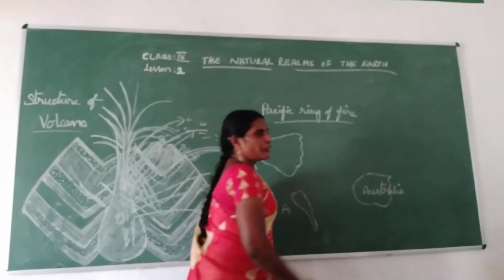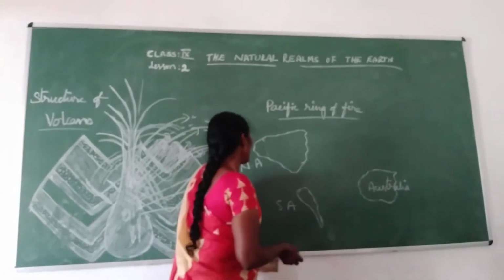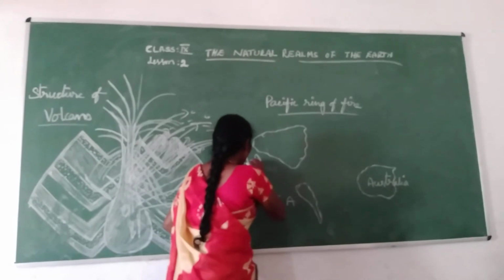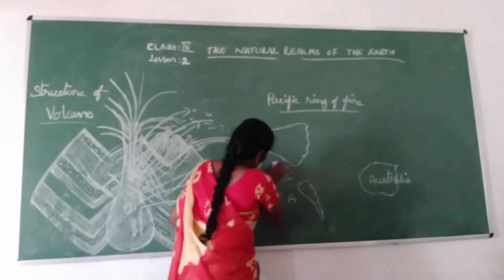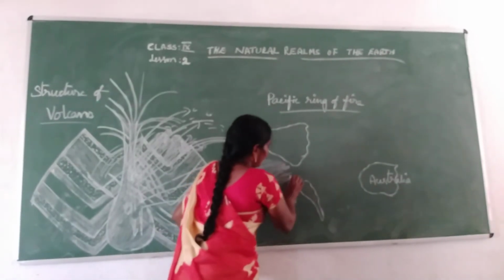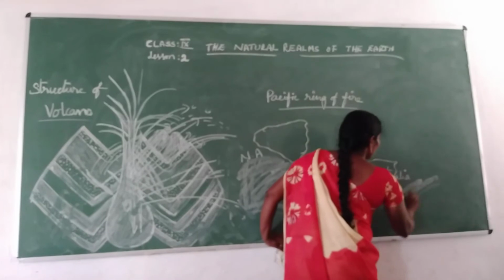If you see the world map or globe, it is spherical in shape, no? So this is the Pacific Ocean, and this is also the Pacific Ocean.